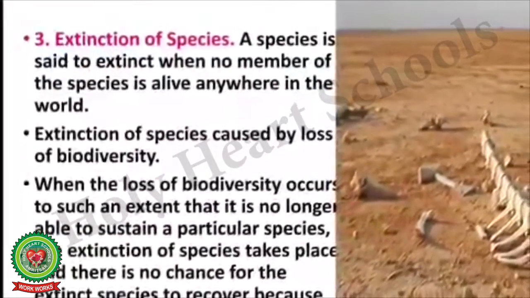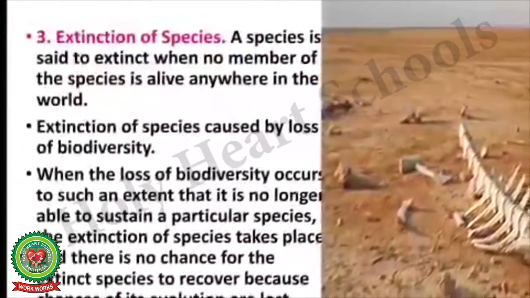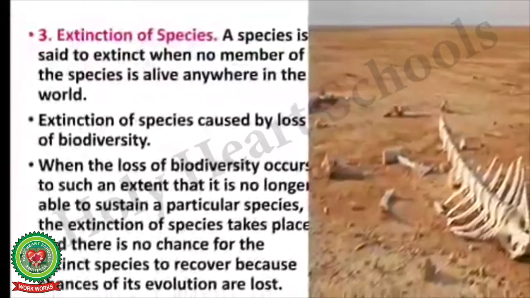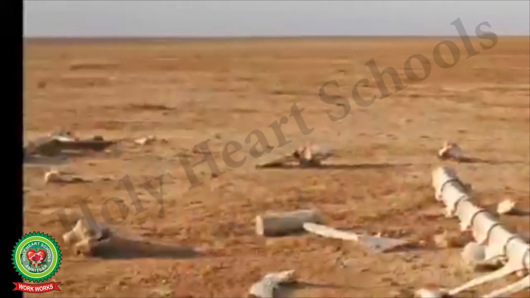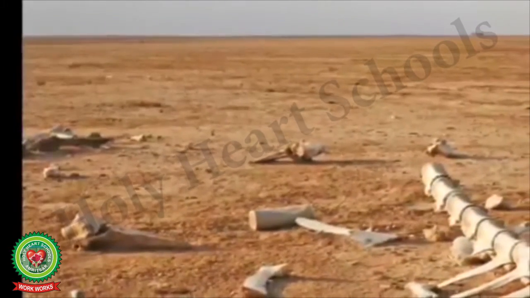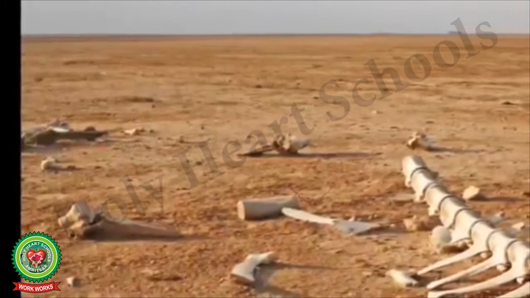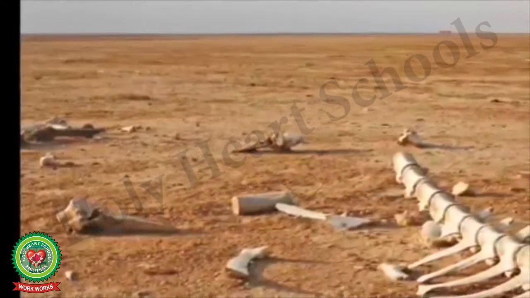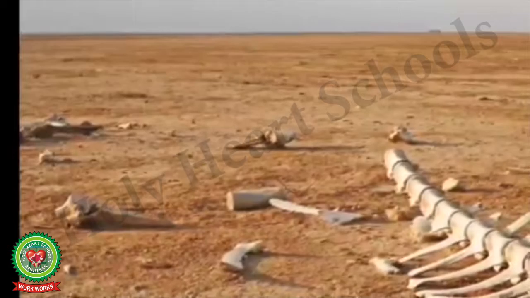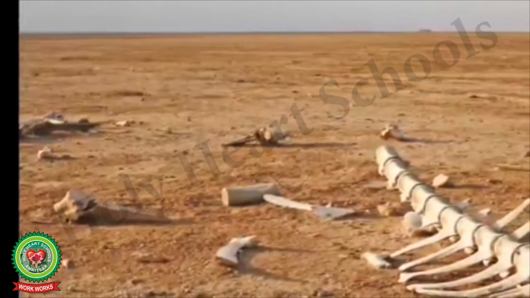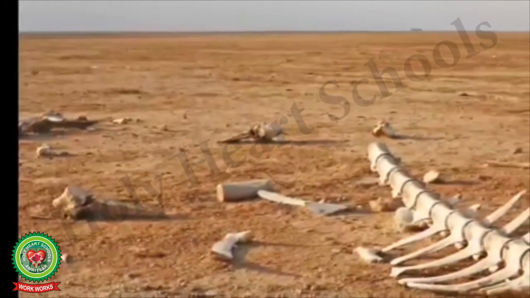Now, children, let us study about the extinction of species. A species is said to be extinct when no member of the species is alive anywhere in the world. Extinction of species is caused by loss of biodiversity.